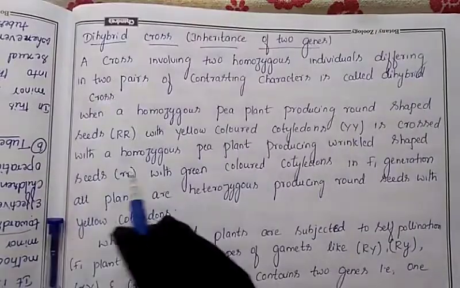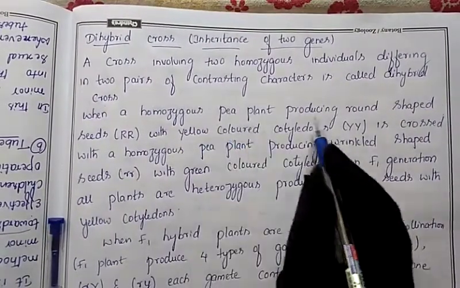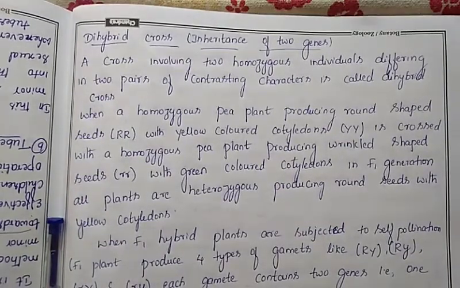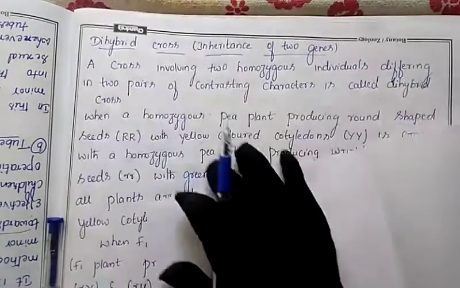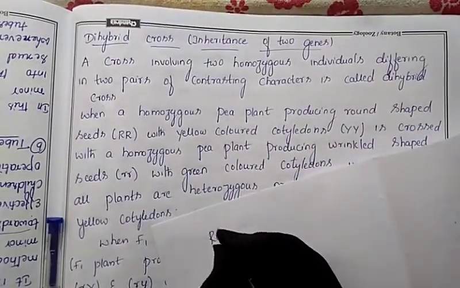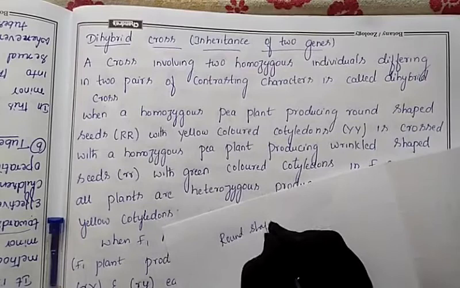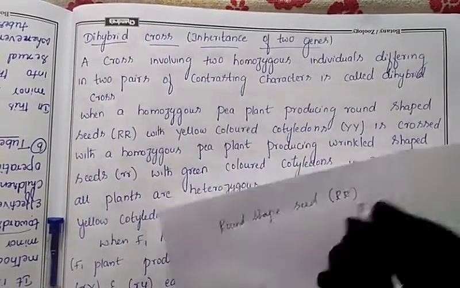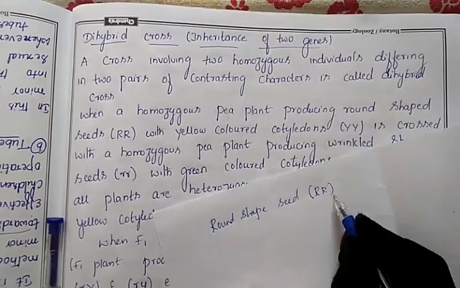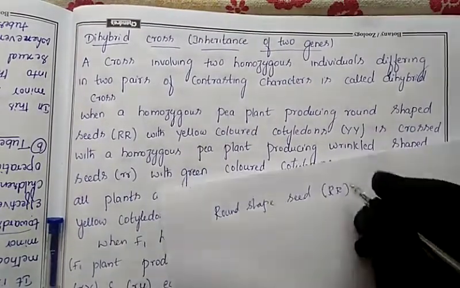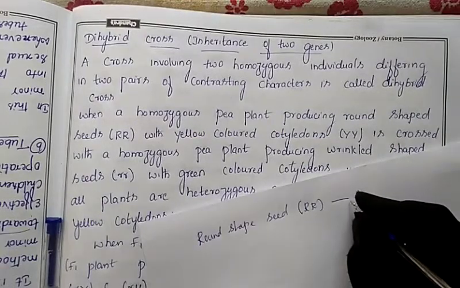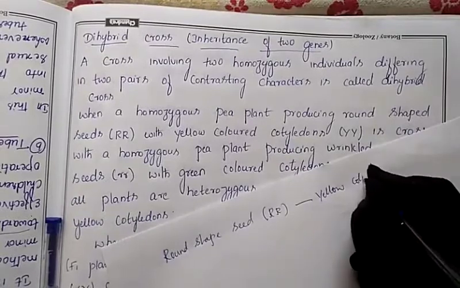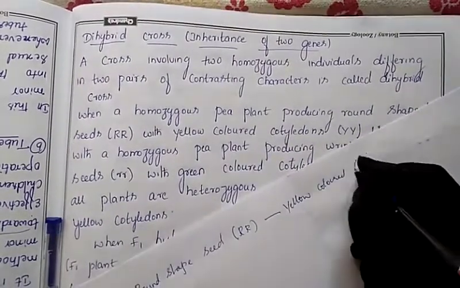In that, we took the homozygous pea plant producing round shape seeds. One of the characters is round shape seed, which is capital R, given because it is dominant, so that's why we took it. With yellow colored cotyledons. That is the other character: yellow colored cotyledons.